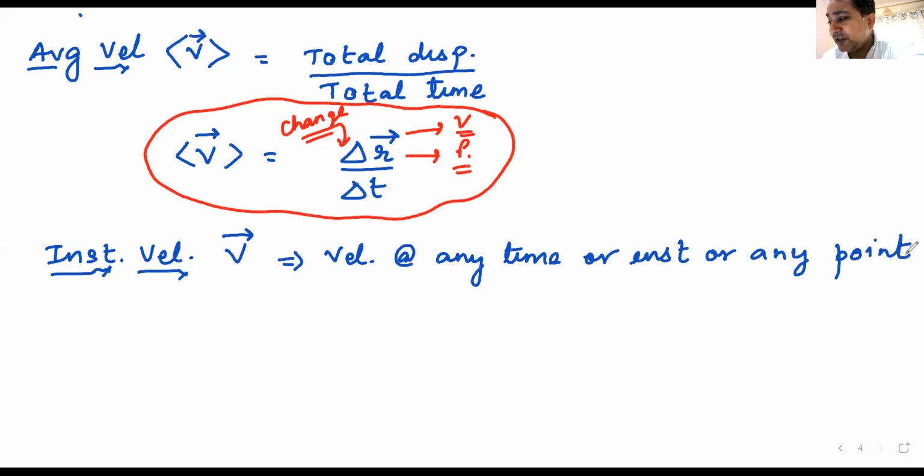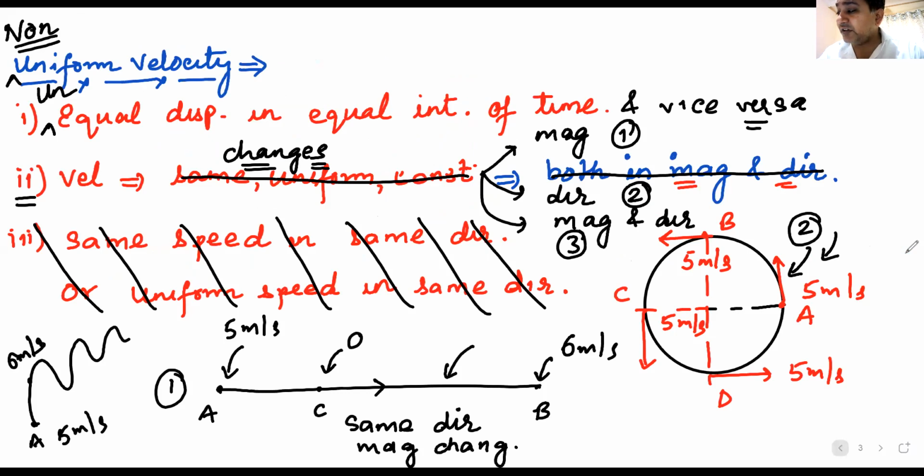Now there is a very good way of understanding this. Remember, we tried to relate uniform velocity with uniform speed in point number 3.